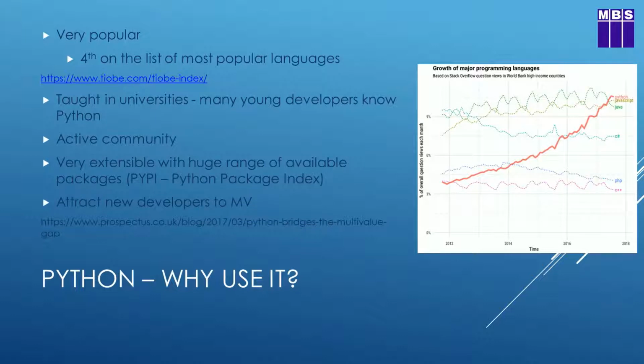This graph comes from Stack Overflow, which is a similar concept in that Stack Overflow takes statistical analysis of the number of questions being asked about the various programming languages on the Stack Overflow website. And we can see here that Python, which is the thick red line on the graph, is on a steep rise. Some of the other languages are remaining relatively static, and there's a couple in C# and PHP which are dropping off somewhat, but Python is continuing a steady and strong rise in its popularity.